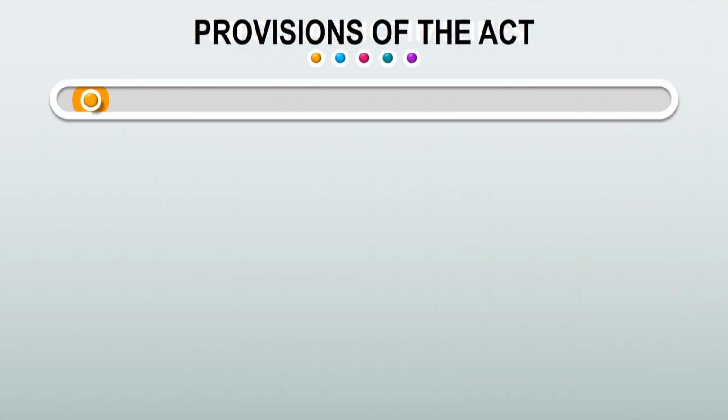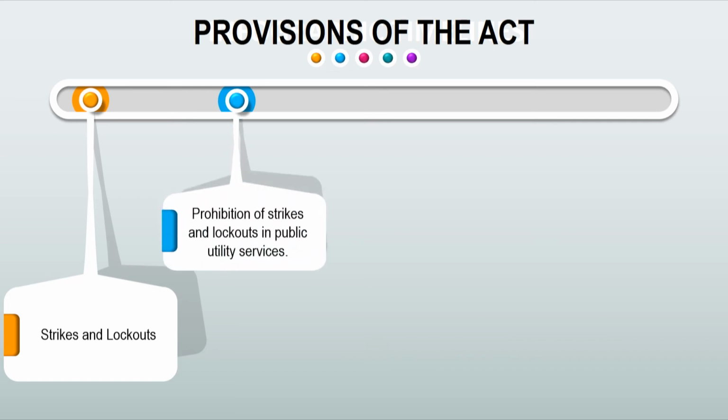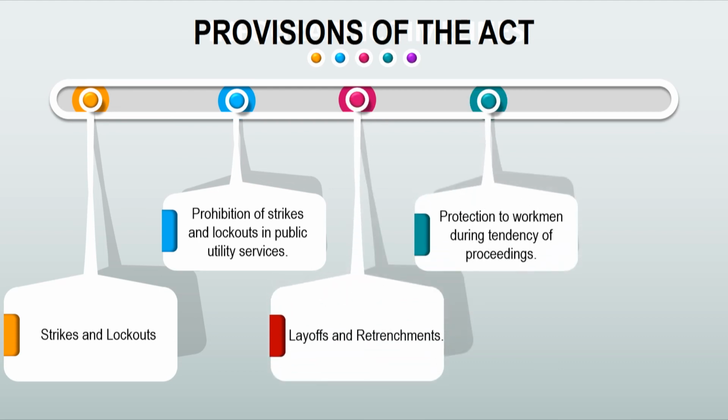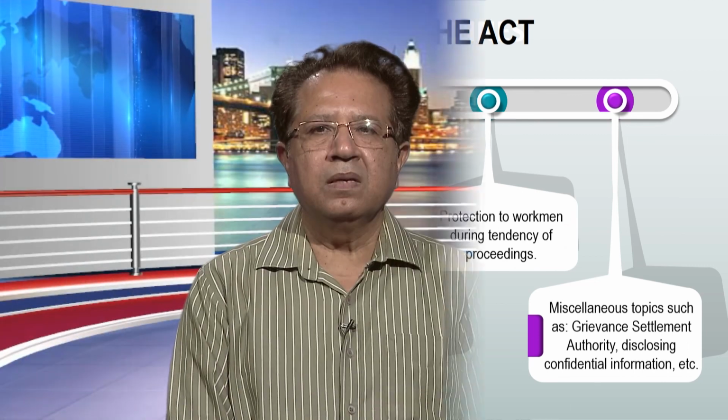Now, let us talk of the different provisions of the Act. The Act also defines the various areas like strikes and lockouts, prohibition of strikes and lockouts in public utility services, layoff and retrenchments, then protection to the workman during pendency of proceedings, miscellaneous topics such as grievance settlement authority, disclosing confidential information, etc. So, this is all about this Act.